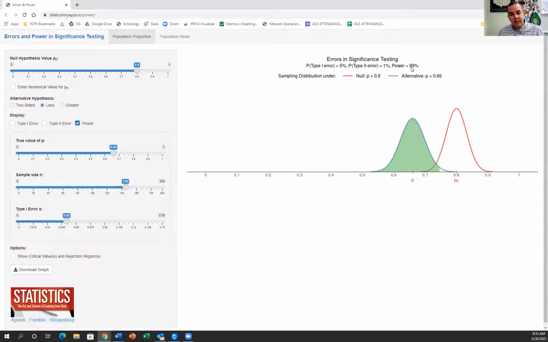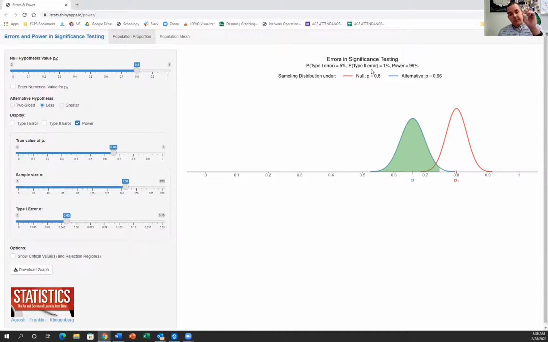The more free throws he takes, the more likely we are to see that he isn't an 80% free throw shooter. Again, if he takes 100 free throws and he's really a 66% free throw shooter, those free throws he makes are definitely going to be below 80%. So as we increase the sample size, we can actually increase the power of the test. But notice what happened. My type 1 error stays the same. My power goes up, my type 2 goes down, and they actually go in opposite directions.